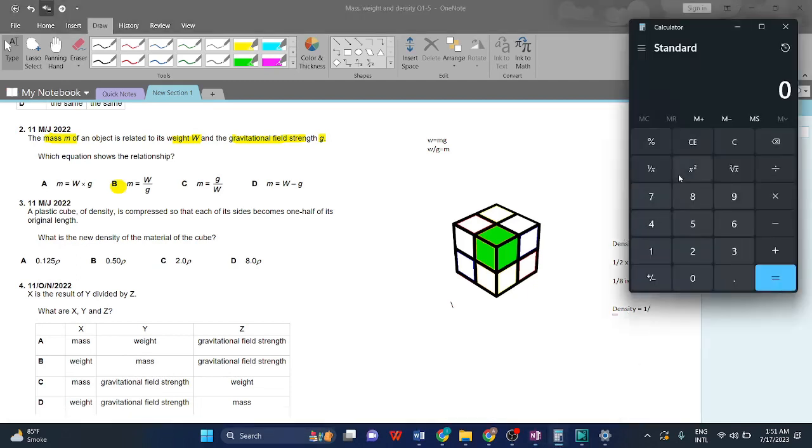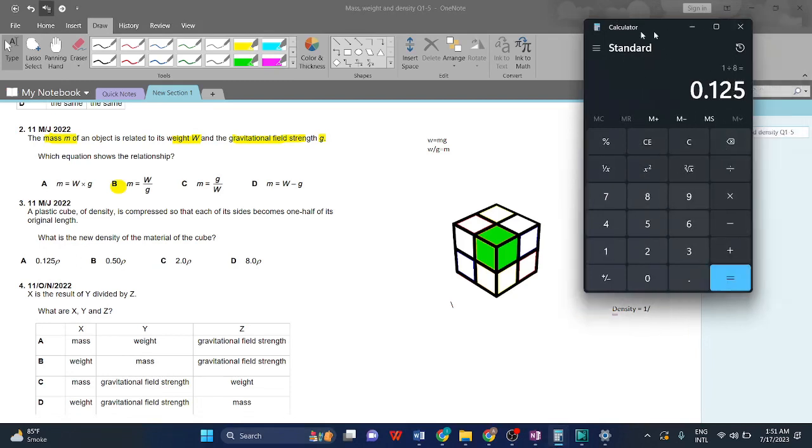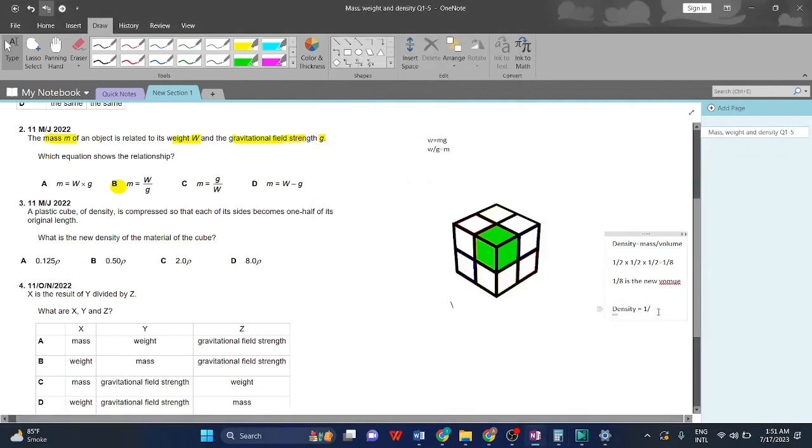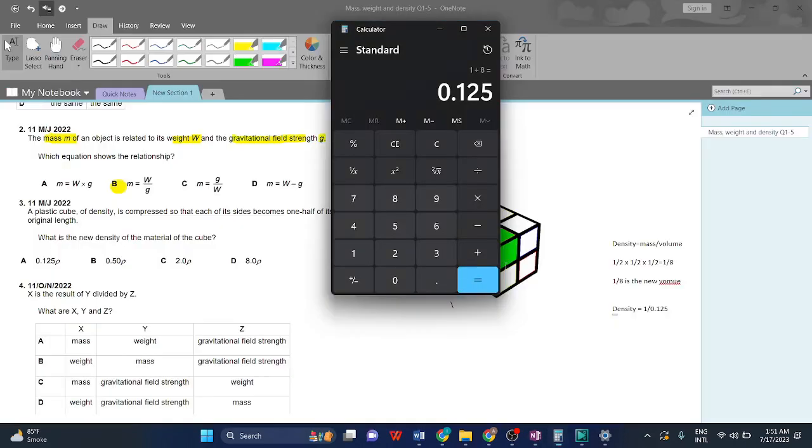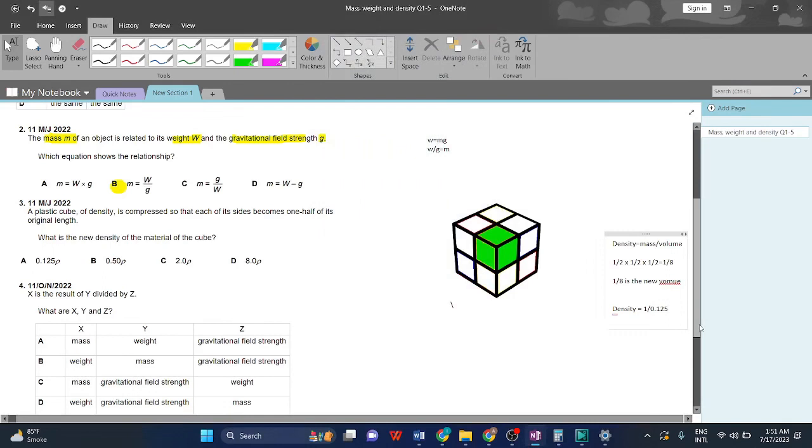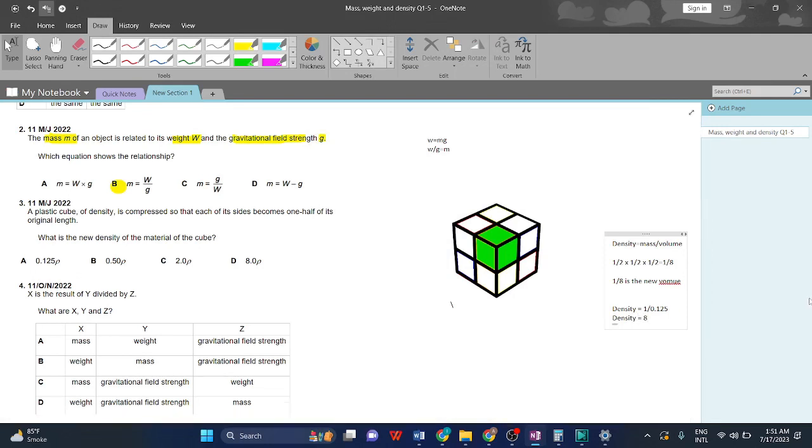What is 1/8? It's 0.125. 1 divided by 0.125 is 8. So the new density will be 8 times that of the original density.